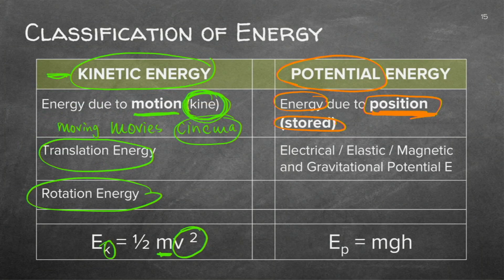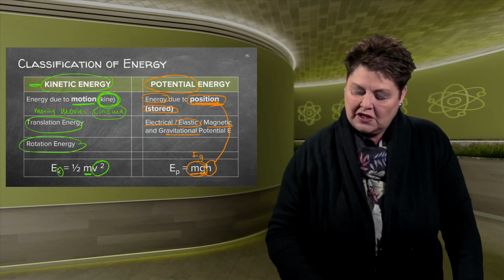And here we'll find elastic, magnetic, electrical, and gravitational potential energy. It's usually objects that pull together or are being repelled, but we'll get to that just now. It's mass times g, so that's in actual fact your gravitational force. And then why we said position is because it will be multiplied with the height. If you put something in the air, you are using energy.